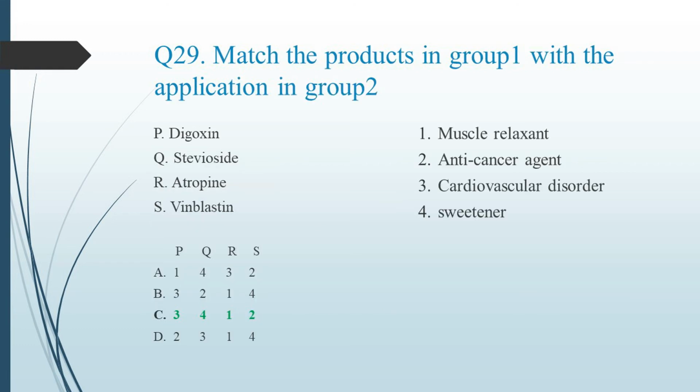Question number 29 is, match the products in group 1 with the application in group 2. So digoxin is for cardiovascular disorder. Stevioside is a sweetener. Atropine is a muscle relaxant. Vinblastine is an anti-cancer agent. So option C, that is P3Q4R1S2, is the correct answer.